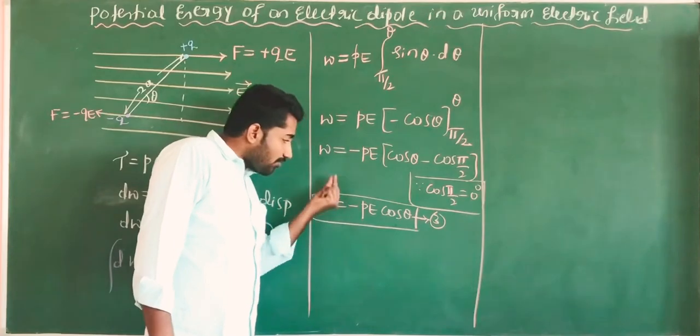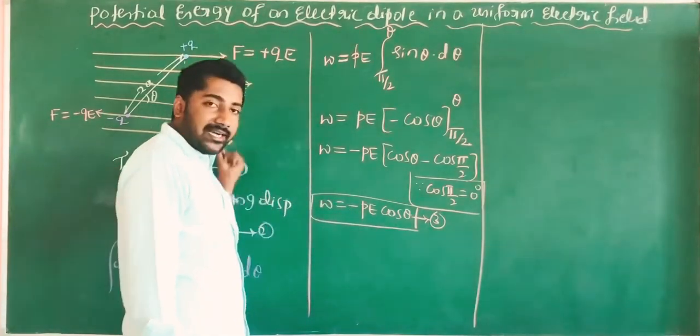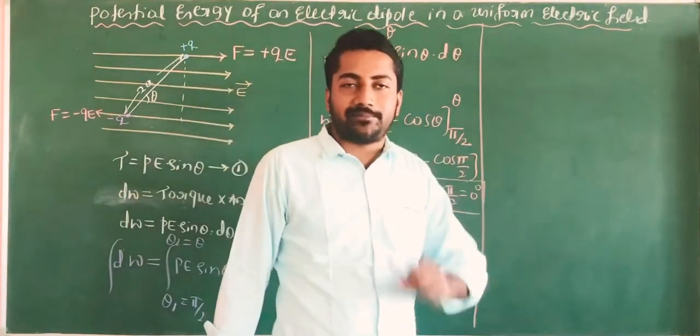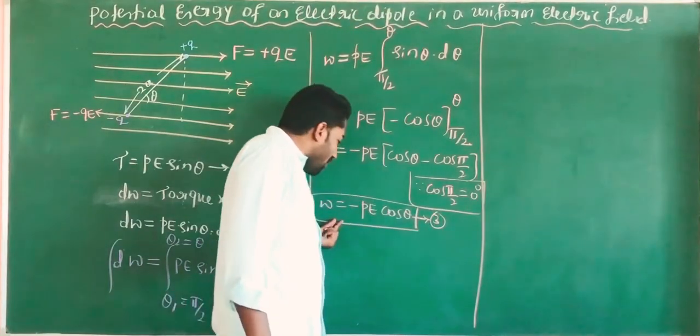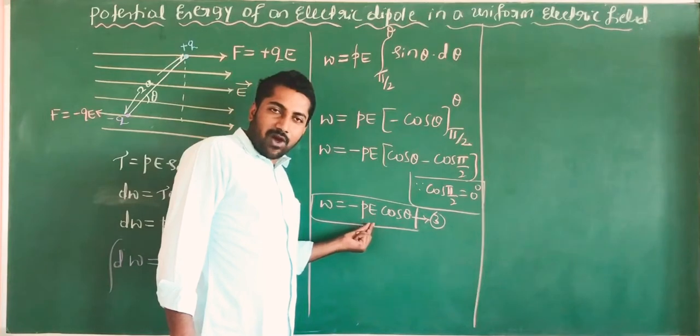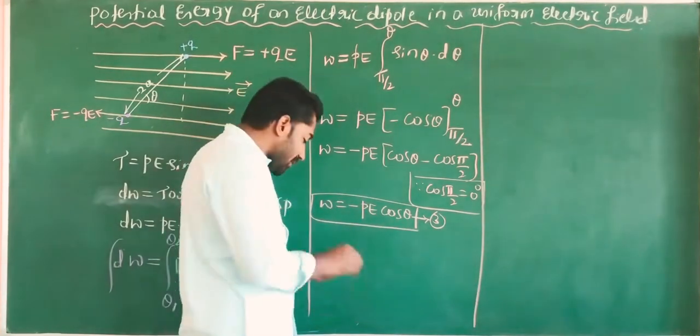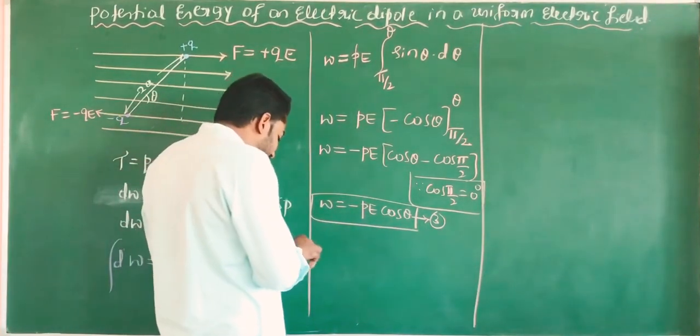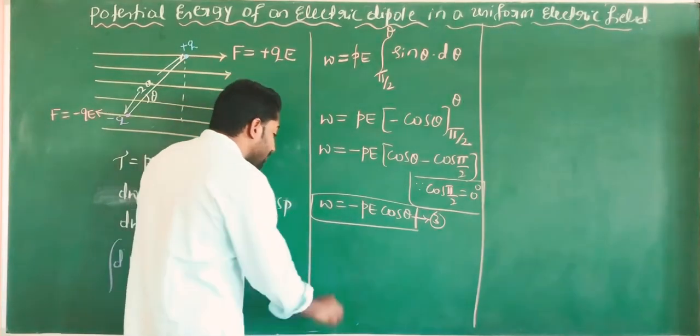This amount of work is stored in an electric dipole as potential energy. That is the potential energy of an electric dipole in a region of uniform electric field.